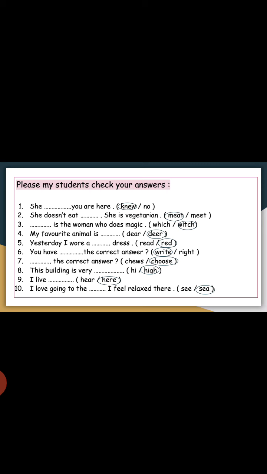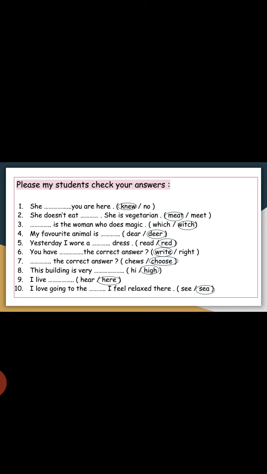Thanks a lot. Let's explain these examples, and please check your answers. If you have any mistakes, correct them, please. Number one: She ___ you are here. We must use know, which means to have knowledge, not no, which means لا.